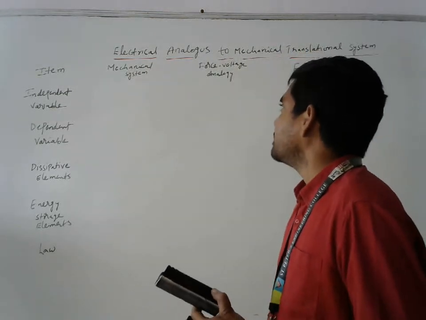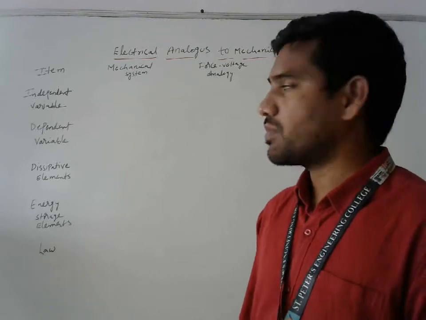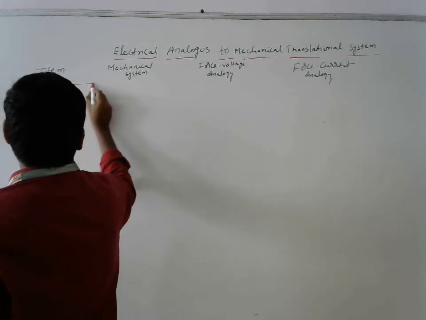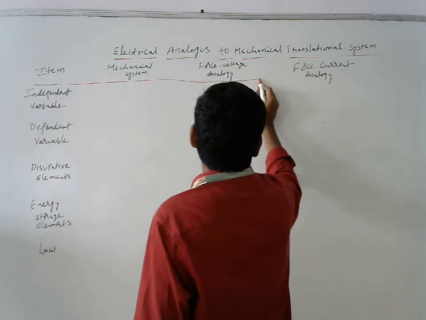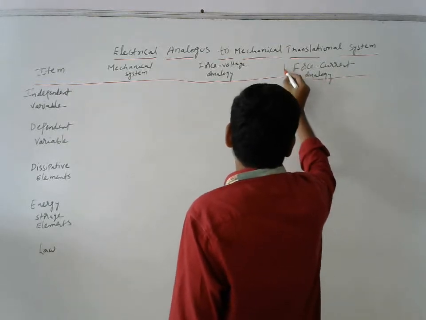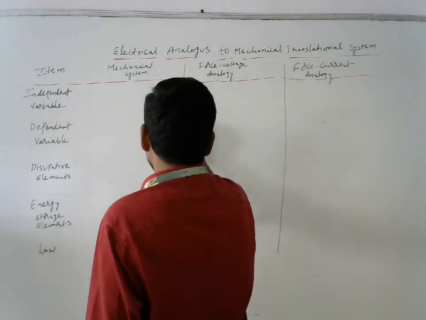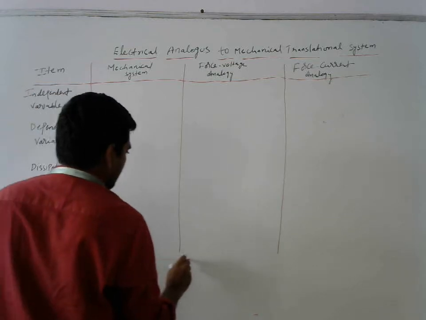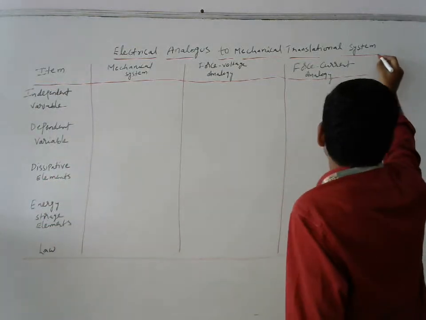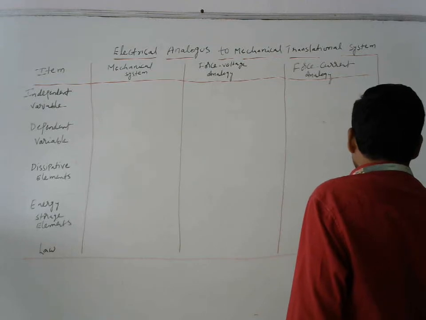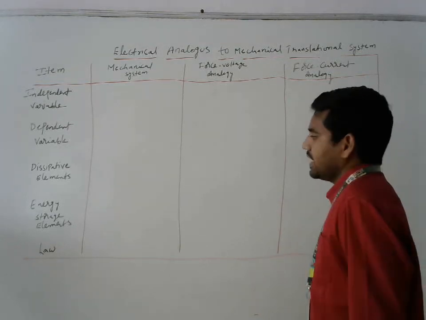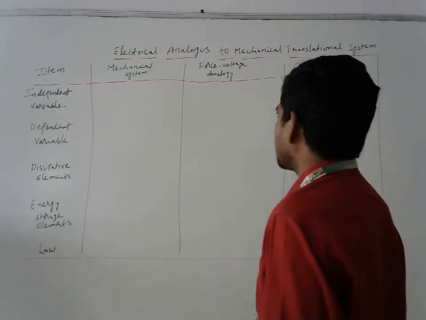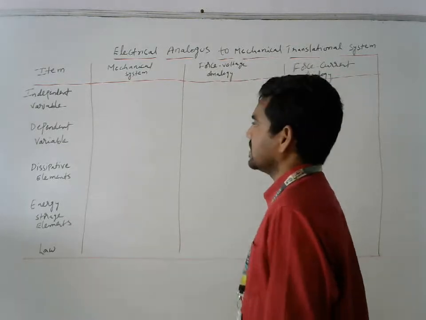In the last lectures we discussed translational and rotational systems, and we completed them with example problems also. In the extension, we are going to get the electrical analogous to the mechanical rotational system. What is an analogous? For example, you have a force F in the mechanical system, then how are we going to replace that force F with an electrical circuit quantity? In electrical analysis, we have two things: the force voltage analogy and the force current analogy.